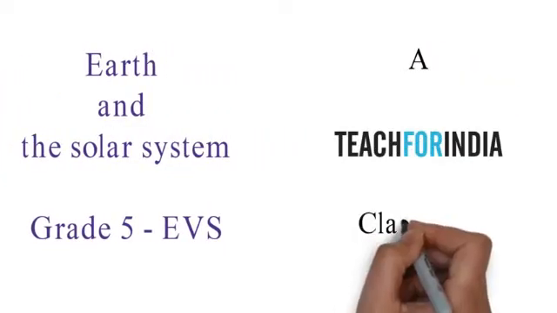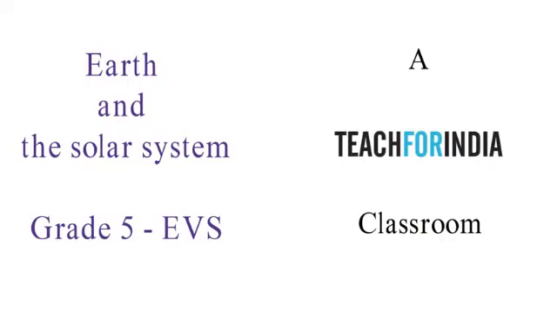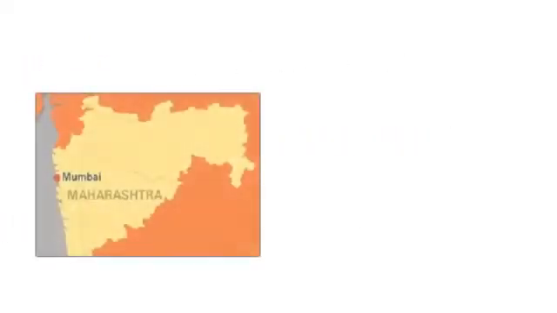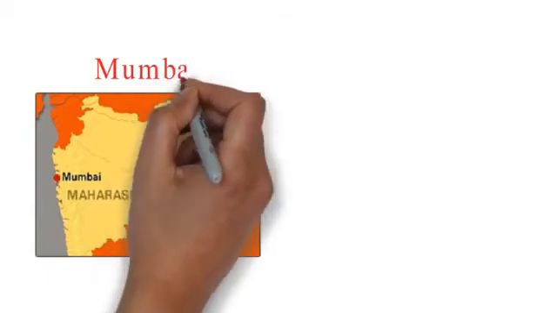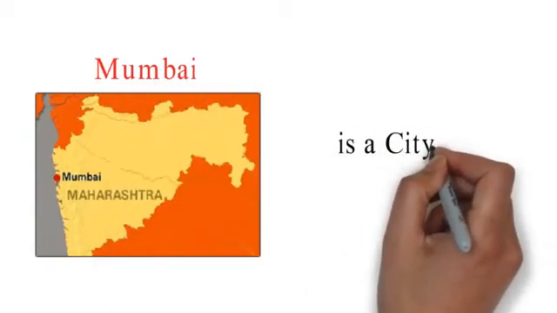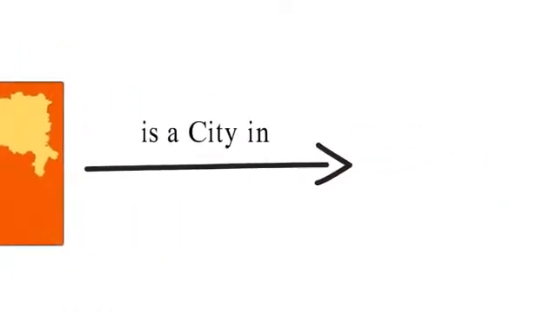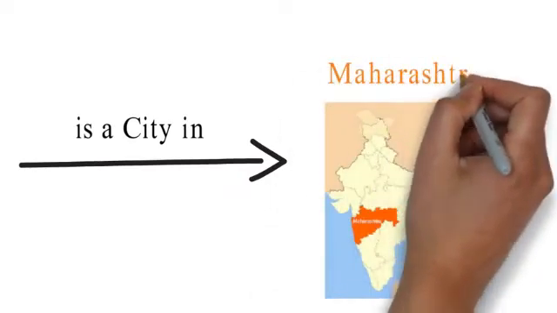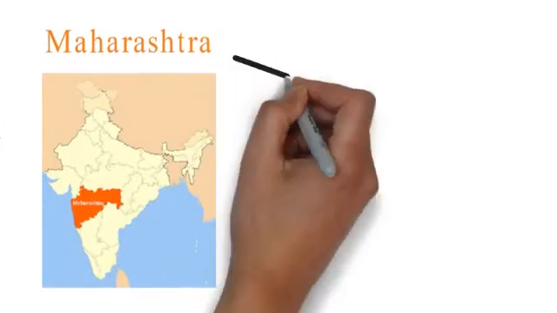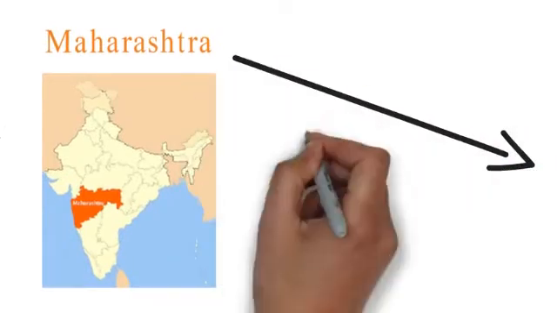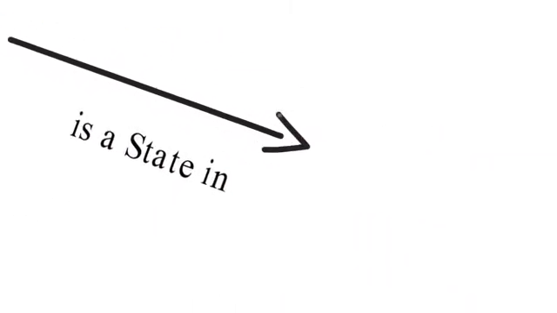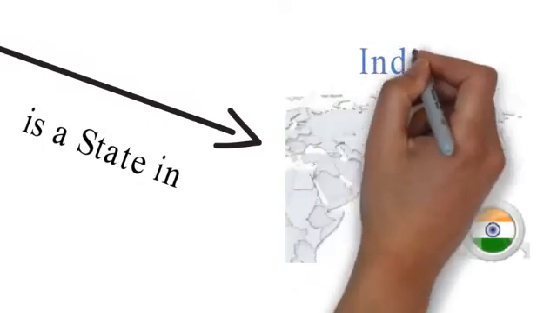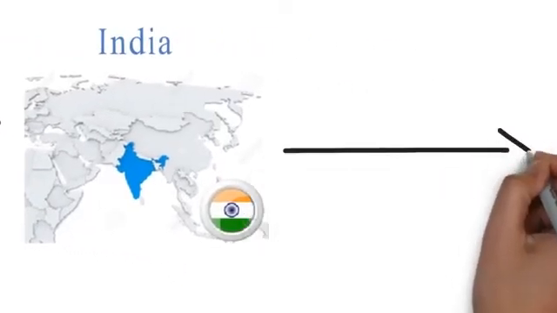If I asked you, where are you right now? What would your answer be? You would probably say, I am in Mumbai. Now we know that Mumbai is a city in the state Maharashtra. We also know that Maharashtra is a state in the country India. Now where is India? India lies in which continent? Think.